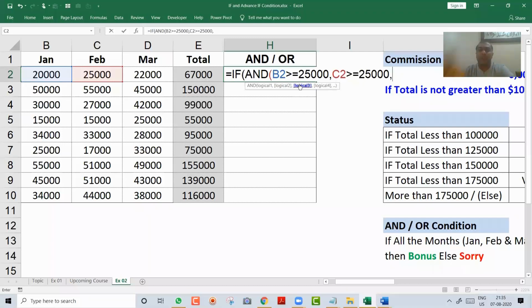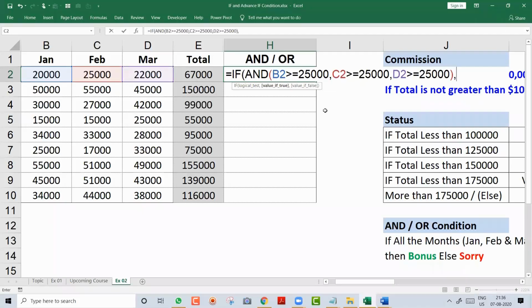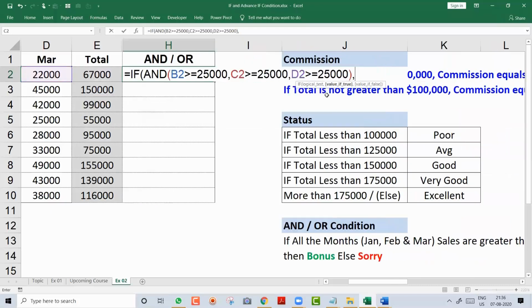So if B2, C2, and I say D2 greater than or equal to 25,000. So if all these are greater than 25,000, I have closed the bracket. Then I put comma. Then he is asking me what should happen. See over here he is saying value if true. What should happen if all three conditions are true? I say put the word bonus in the cell in front of him.